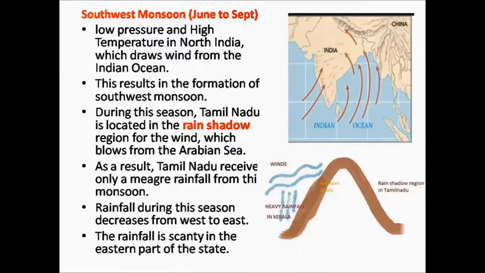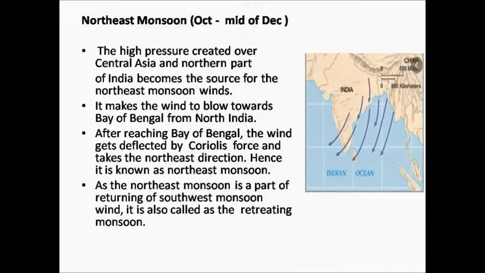Coimbatore Plateau receives an average of 50 centimeters of rainfall. Southern districts like Kanyakumari, Tirunelveli and the Nilgiris record 50 to 100 centimeters of rainfall during this period. The rainfall is scanty, that is very little, in the eastern part of Tamil Nadu.